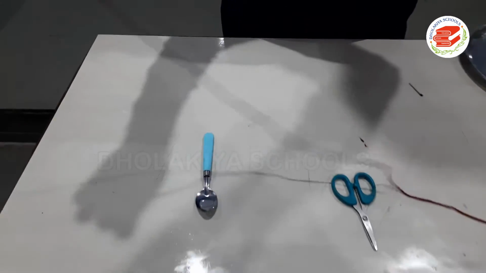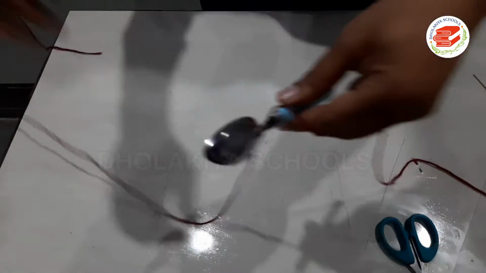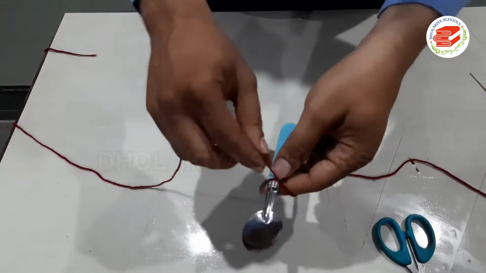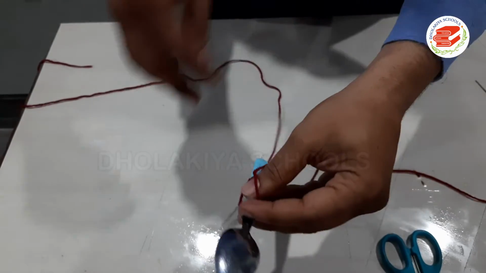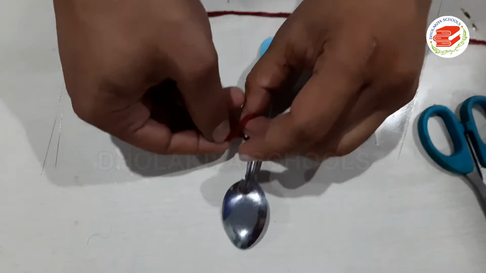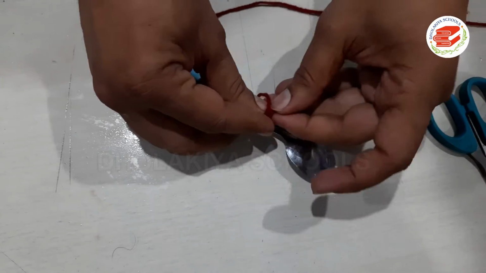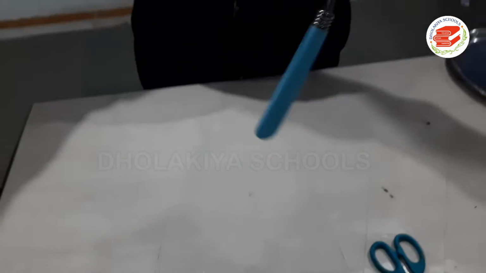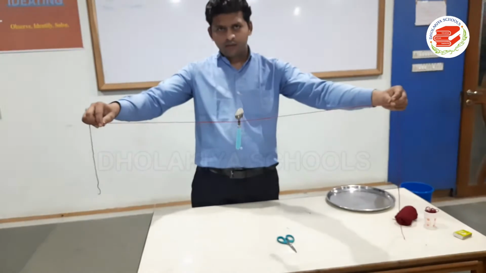Now tie it to the spoon. You can take any thread instead of woolen thread; it is not necessary to take only woolen thread. This way, tie the spoon with the thread.